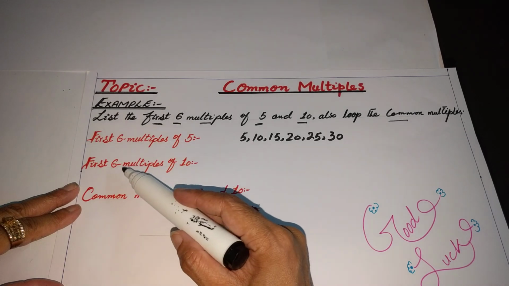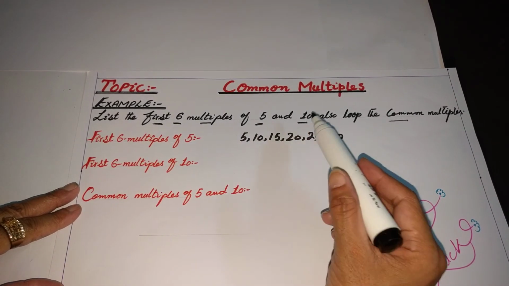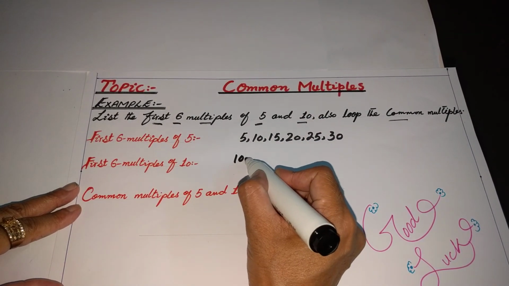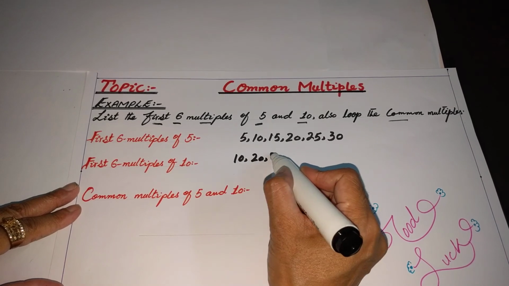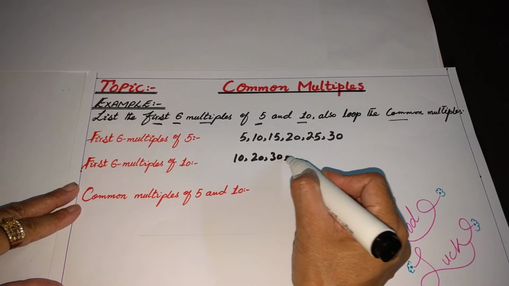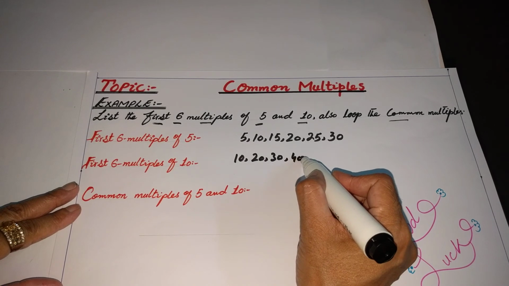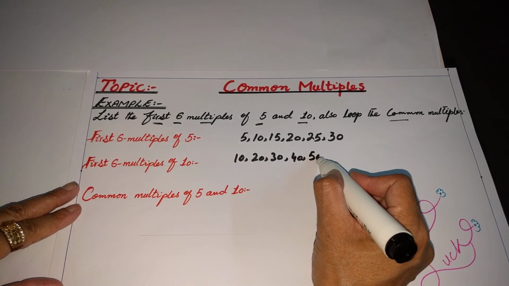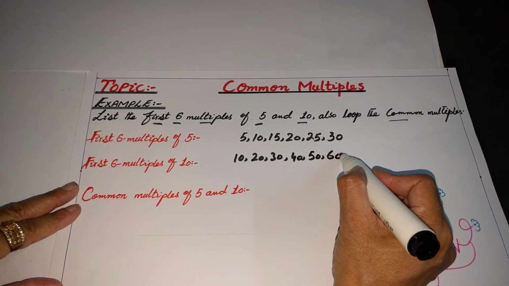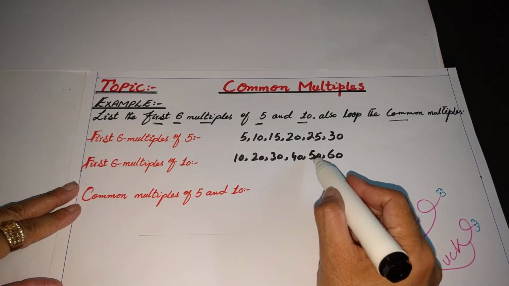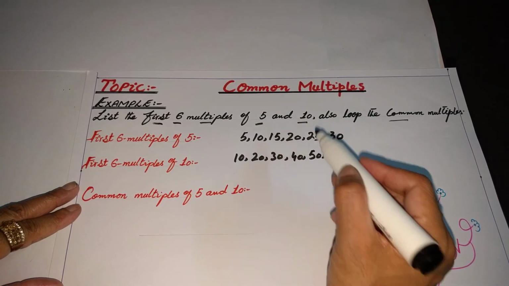Now the first 6 multiples of the second number, 10. 10 ones are 10, 10 twos are 20, 10 threes are 30, 10 fours are 40, 10 fives are 50 and 10 sixes are 60. So 1, 2, 3, 4, 5 and 6 multiples of 10.